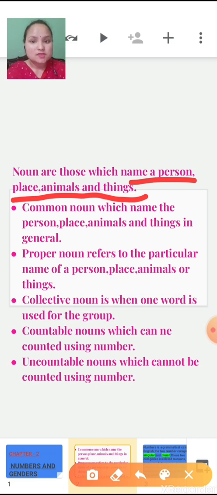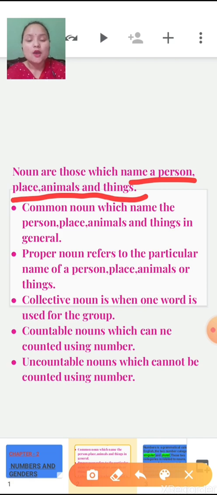And then we have discussed different kinds of nouns. We have discussed 5 kinds of nouns, right? Common noun, proper noun, collective noun, countable noun and uncountable noun. Common nouns name the person, place, animals and things in general terms. Example, girl, city, country. These are your common nouns.